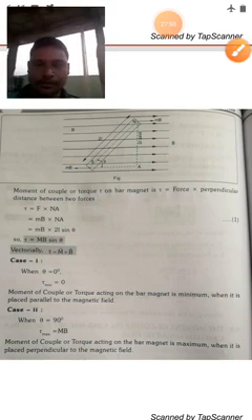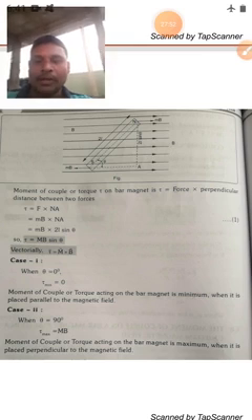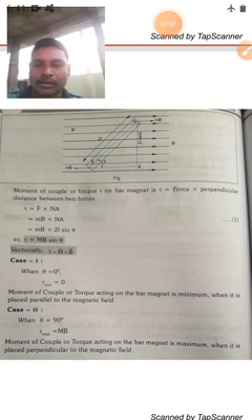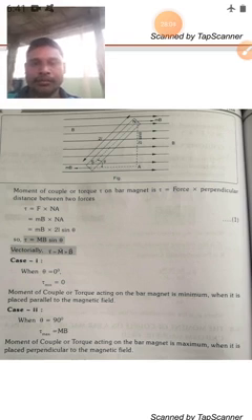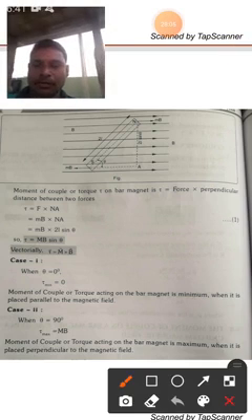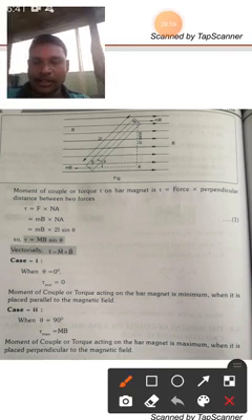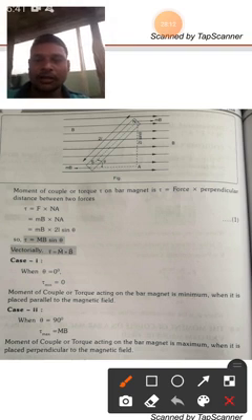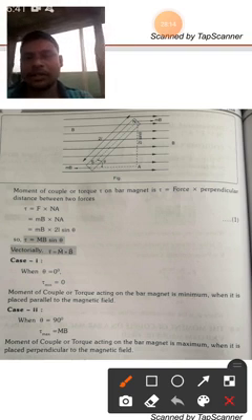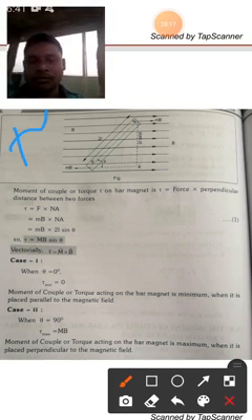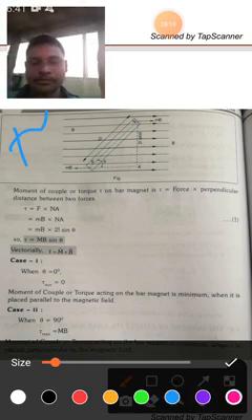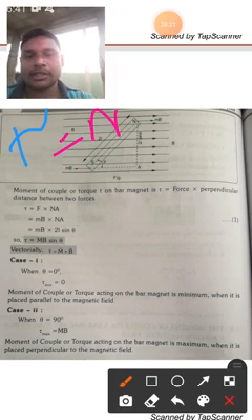So now what happens when the angle is 0? When is it minimum and when is it maximum? Always remember that minimum means the couple is equal to 0. What is the formula? Tau is equal to MB sin theta.